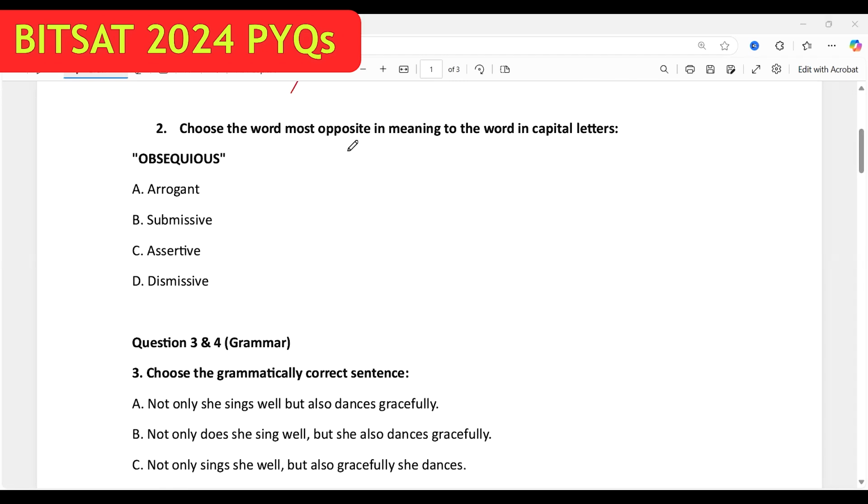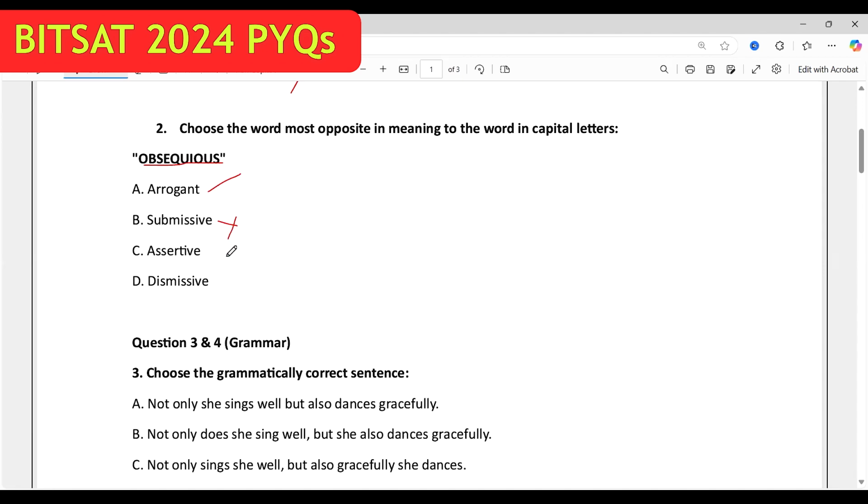Question number 2, choose the word most appropriate in meaning to the word in capital letters. So, obsequious. Obsequious means to be very kind or accommodating. Now, what is the opposite? Arrogant, of course, is not the opposite of obsequious. Submissive is the same.